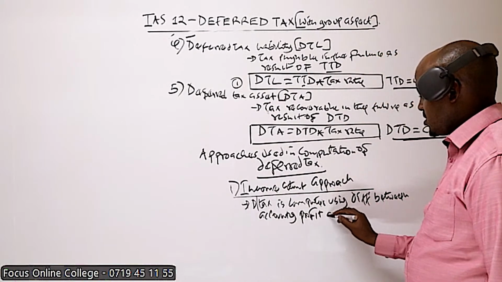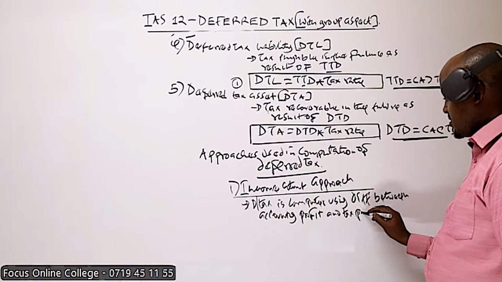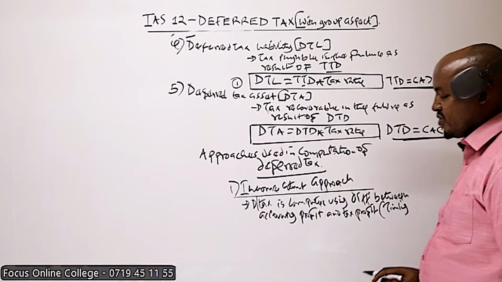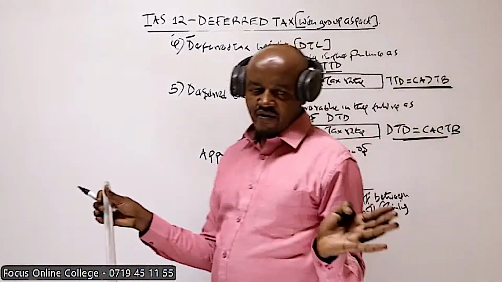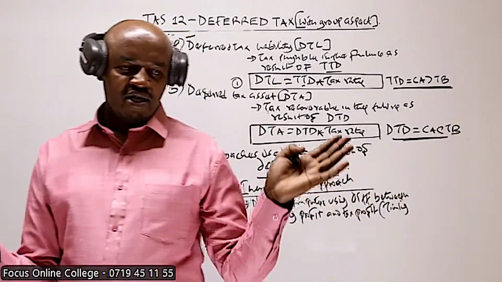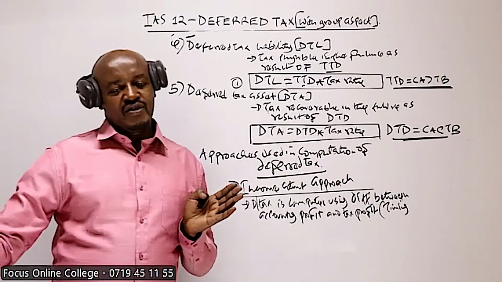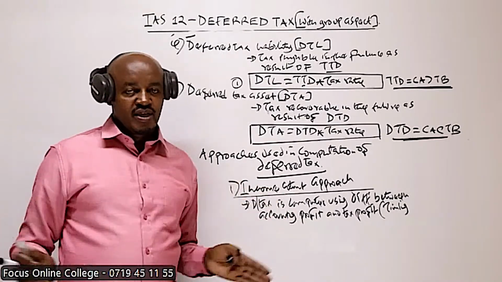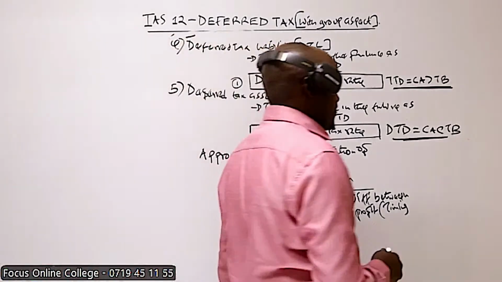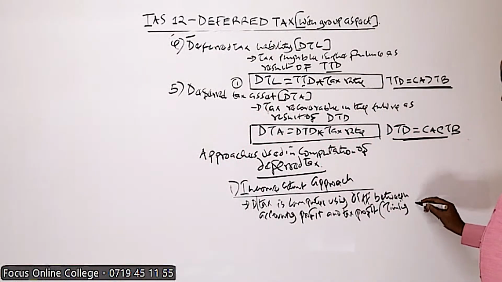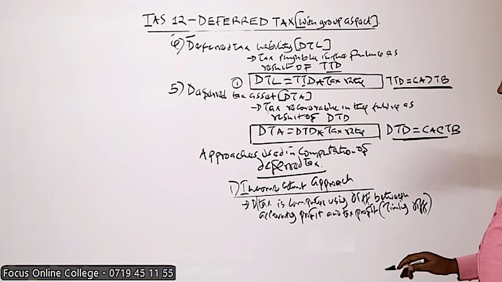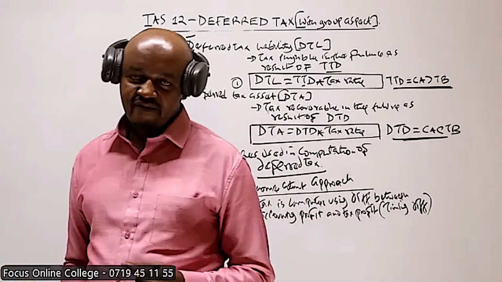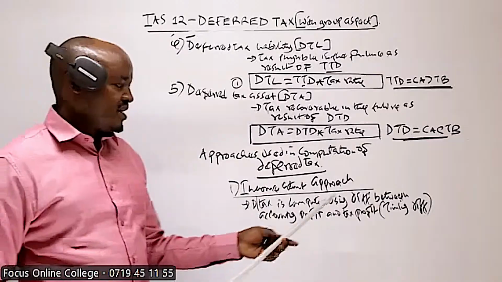I hope you can recall that this difference between accounting profit and taxable profit is broadly classified into two: the timing difference and the permanent difference. But the permanent difference is ignored for the purpose of computing the deferred tax. So the difference which is considered here is the timing difference. We compute the deferred tax using the timing difference.